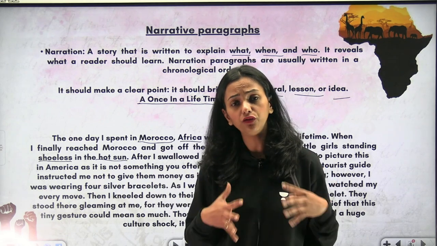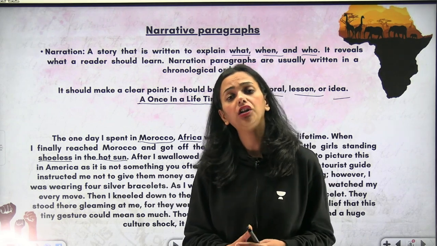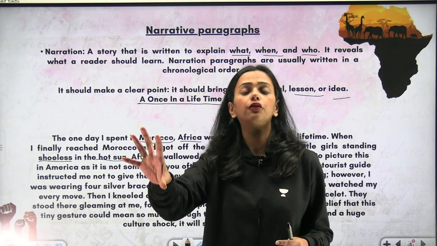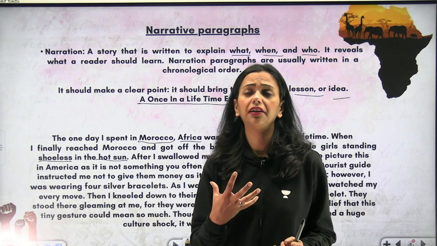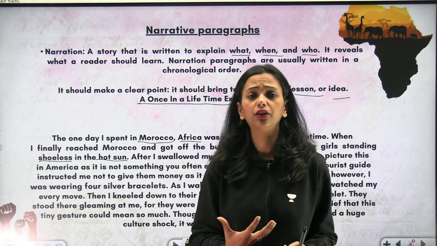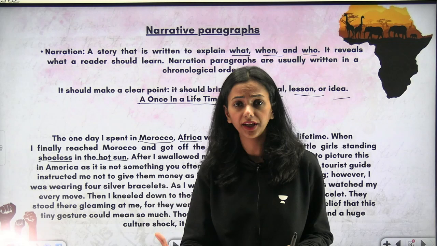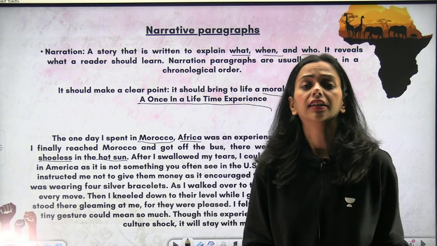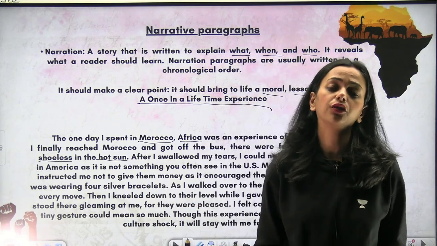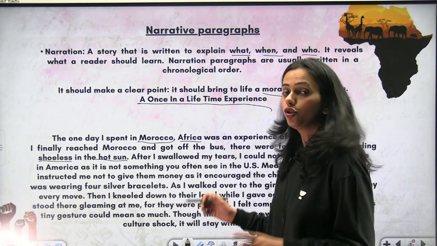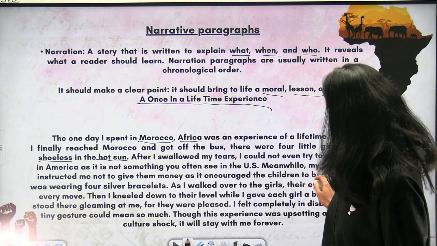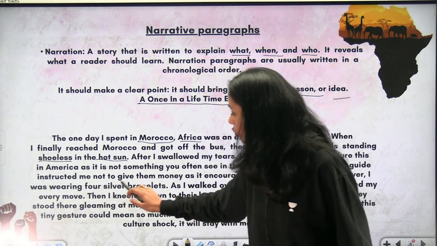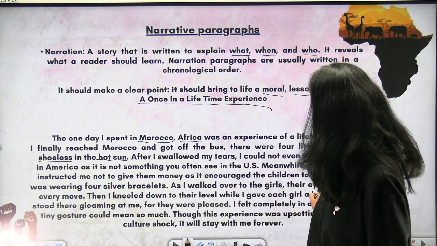Life that we are seeing here has not even reached them even for 5%. They are still in that phase where they do not know how the world looks. So the author is talking about how he has never seen this kind of scenario in the US, because the US is a developed country.